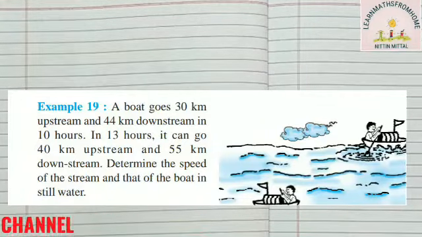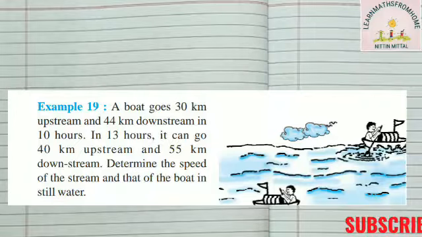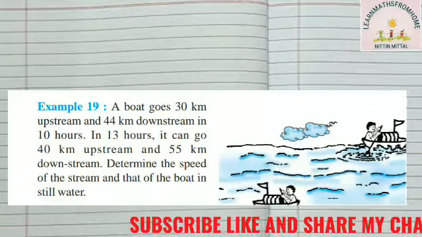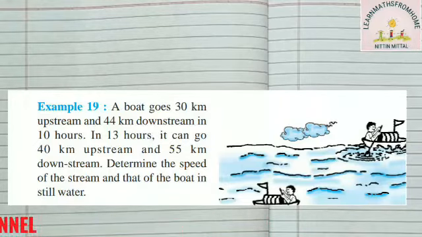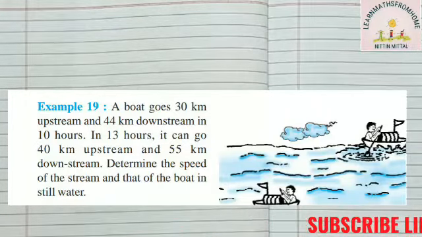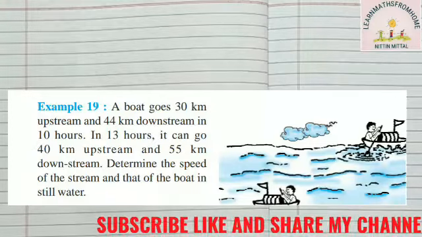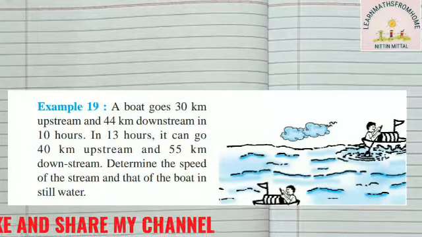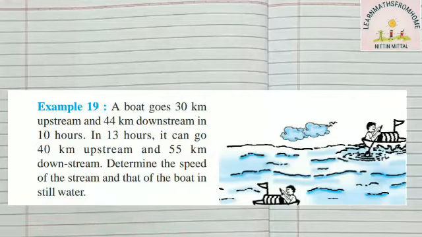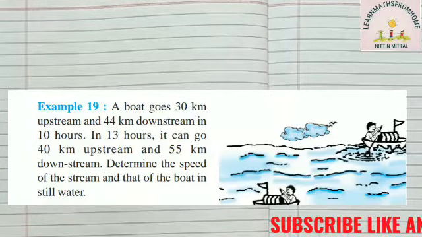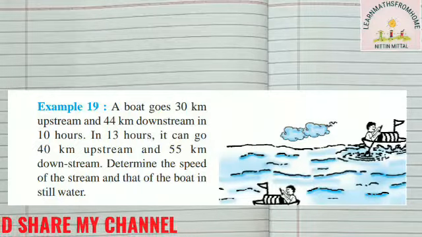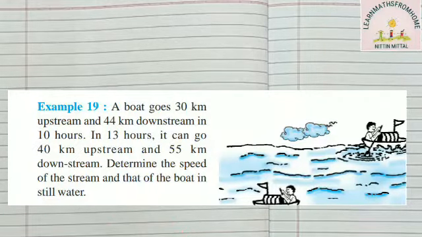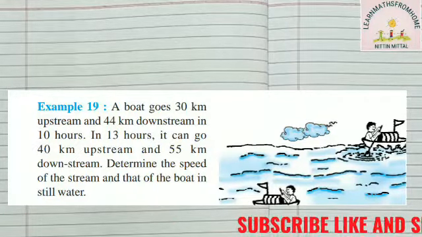So in example 19, if you see the screen, what they say: a boat goes 30 km upstream and 44 km downstream in 10 hours. In 13 hours, it can go 40 km upstream and 55 km downstream. Determine the speed of the stream and that of the boat in still water. So the boat goes 30 km upstream and 44 km downstream.